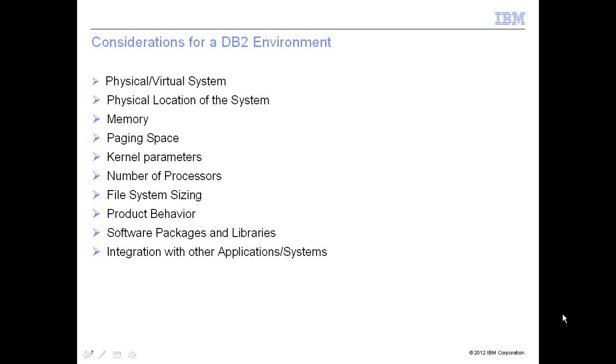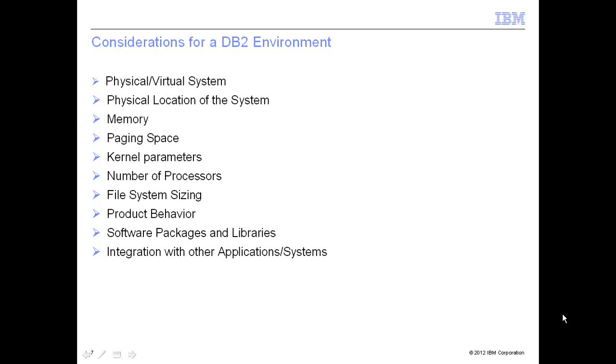The reason why a physical or a virtual system preference is important is because when you plan to have a big setup, something like maybe a replication or maybe an HADR environment, it's very important to have a background of what kind of hardware or what kind of system you use over here, because a VM may not have sufficient capacity, or it may not have sufficient resources to actually host an advanced setup. In that case, you may opt for a physical system, or it's up to your environment depending on what requirements you get, but this is a very important consideration before you actually go ahead and start implementing your environment.